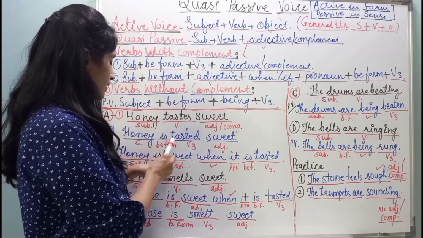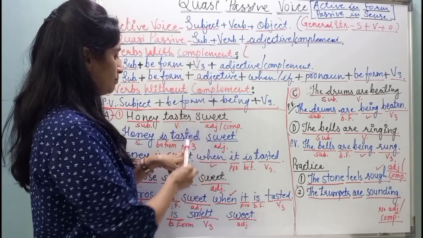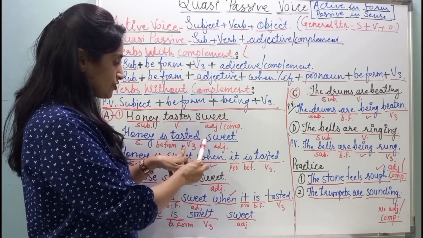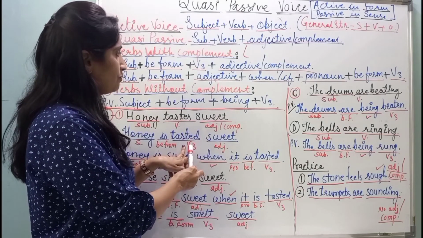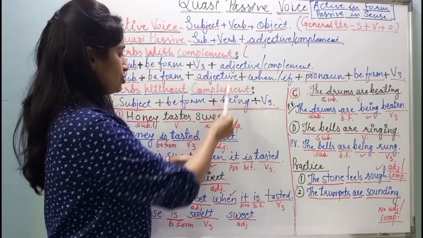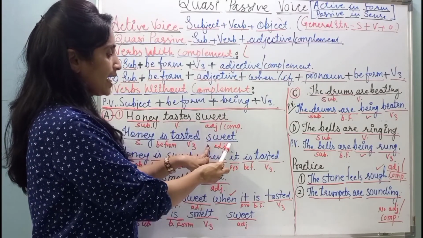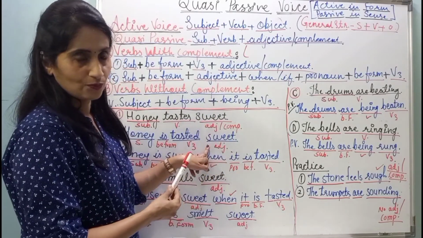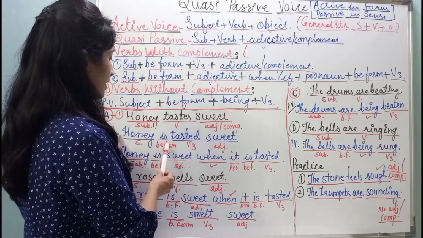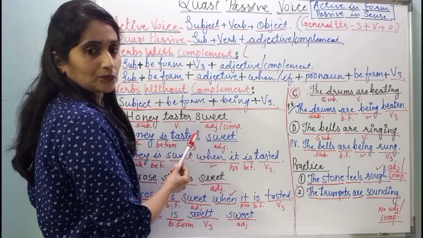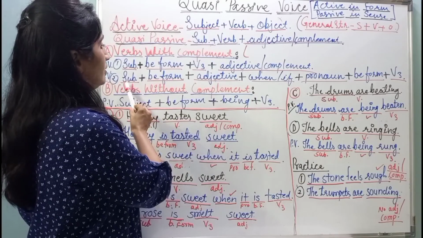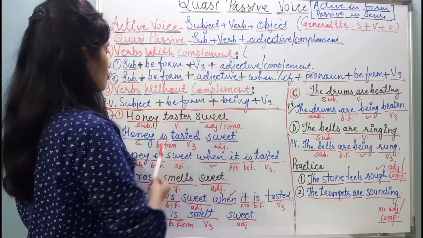Okay, so honey is, then what? V3. Taste is in present tense and this is tasted. Tasted is the V3 of the given verb. Then what? Adjective. Sweet is written here as it is and this is an adjective. Okay, so the conversion of this sentence is as honey is tasted sweet. Okay, now let us convert this sentence with the help of this structure.